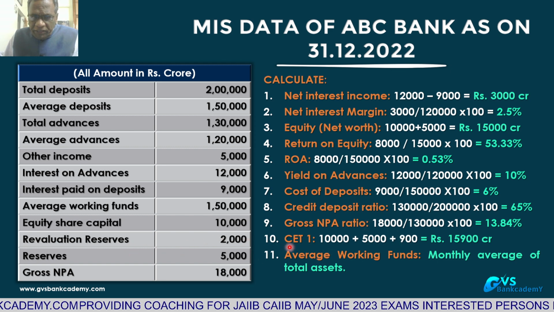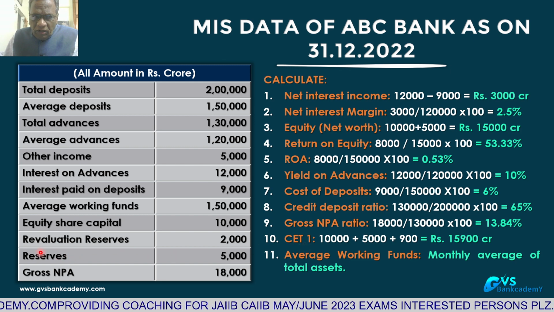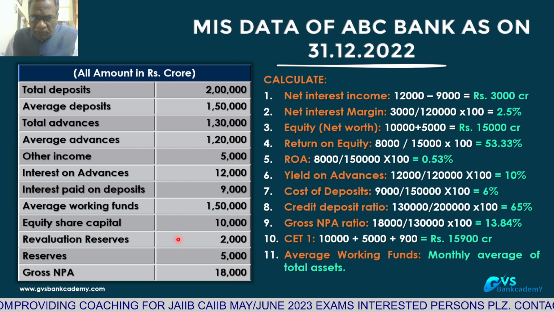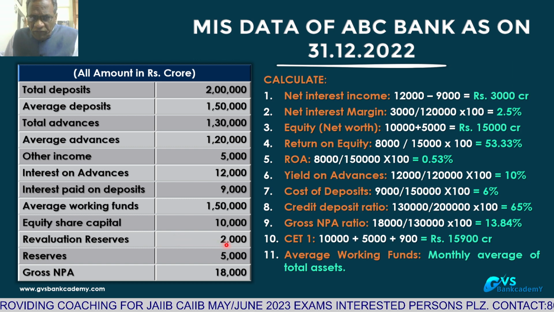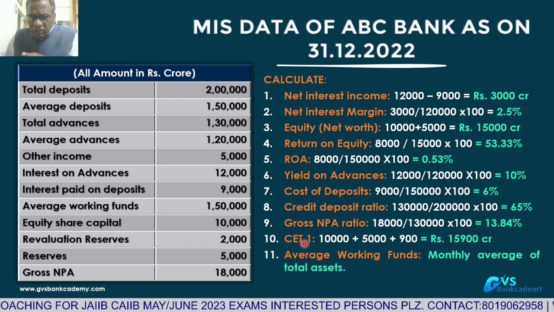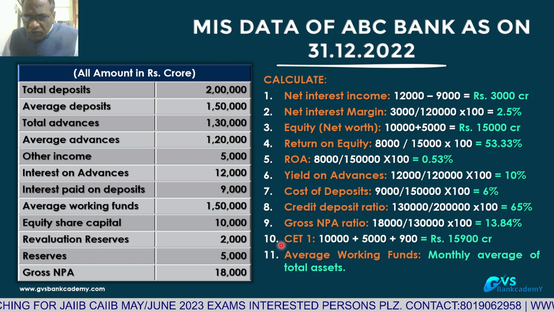For the common equity tier 1 capital purpose, all the revaluation reserves are discounted by 55%. It means only 45% of this amount bank has to add to common equity tier 1 capital. This is regulatory capital as per Basel III.